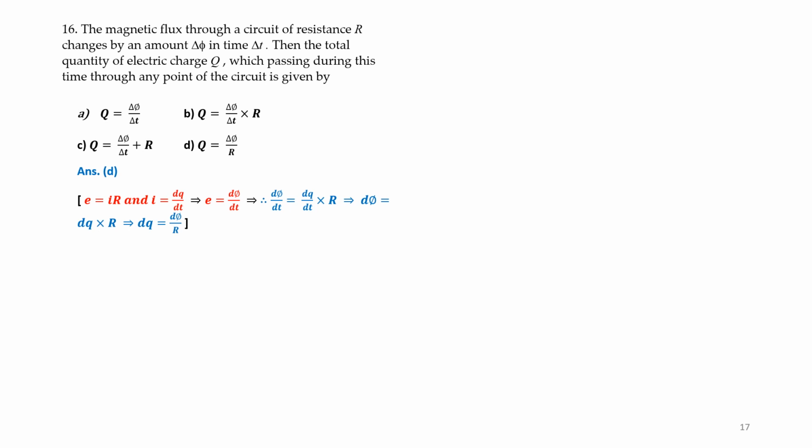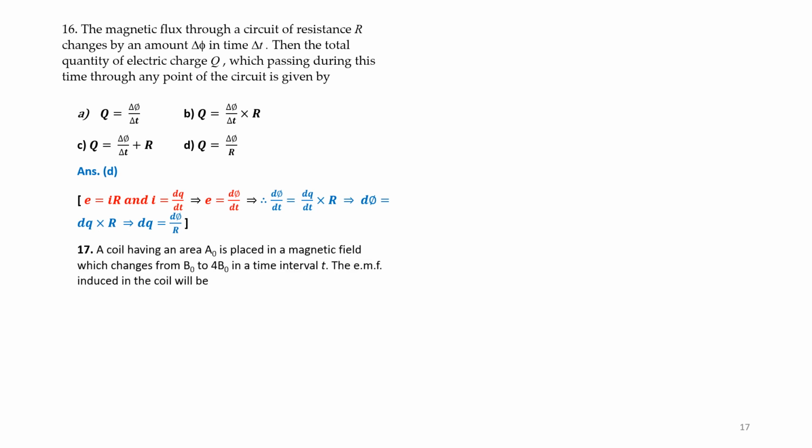That means the magnetic field has changed from B0 to 4 times B0 in a time interval T. The EMF induced in the coil will be: option A, 3A0 B0 by T; option B, 4A0 B0 by T; option C, 3B0 by A0 T; and option D, 4B0 by A0 T. Answer A, and calculations are given. d phi is 4B0 minus B0, therefore it is 3A0 B0 by T.